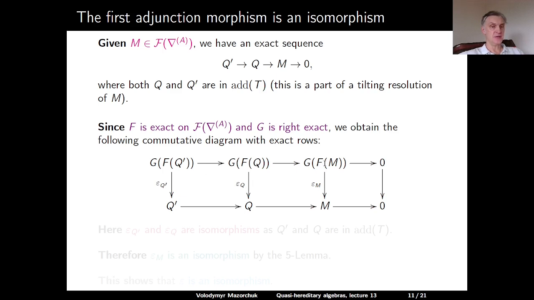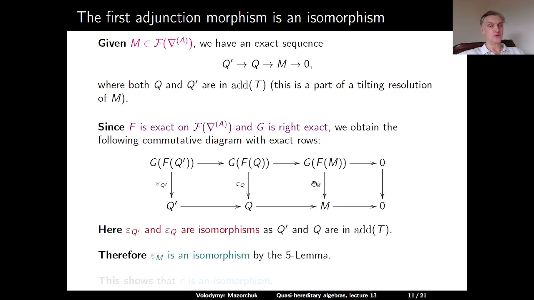So we have such a diagram, and in this diagram the counit ε evaluated at both Q' and Q is an isomorphism. This is because Q and Q' are tilting modules, and the counit of the adjunction is an isomorphism for all tilting modules. But now from the 5 lemma, it follows that the evaluation of ε at M is also an isomorphism, which actually shows that ε is indeed an isomorphism. In particular, G after F is isomorphic to the identity functor on the category F(∇) for A.